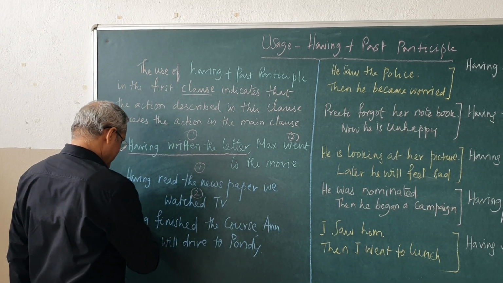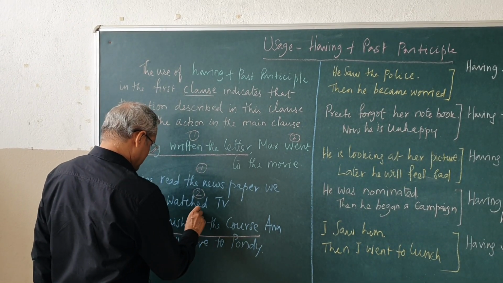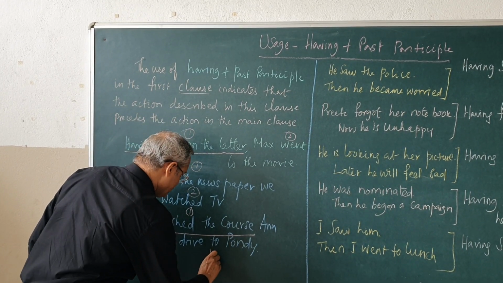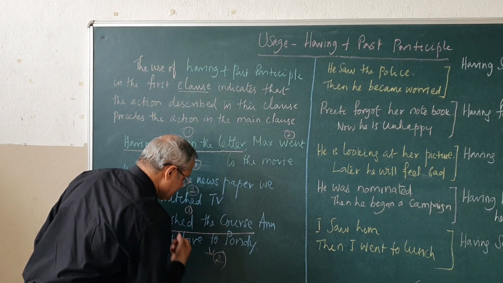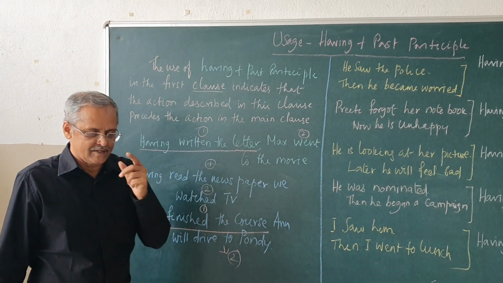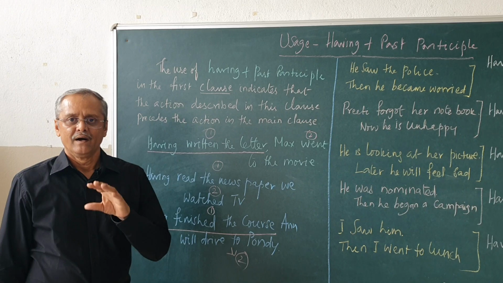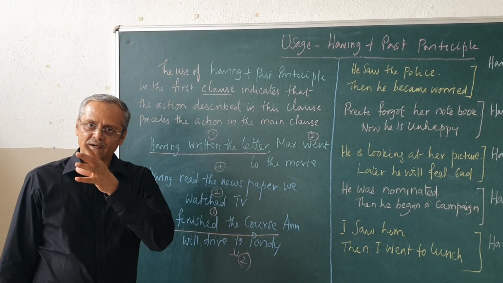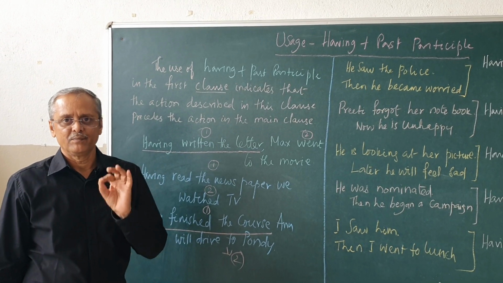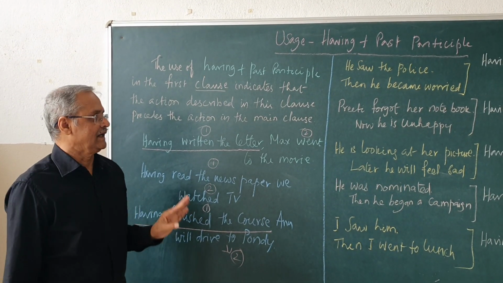Here, having finished the course, that is the first action. The second action is he will drive to Pandi. So, the having plus past participle structure will always precede the second action. That means, the first action will be referred by the having plus past participle phrase.